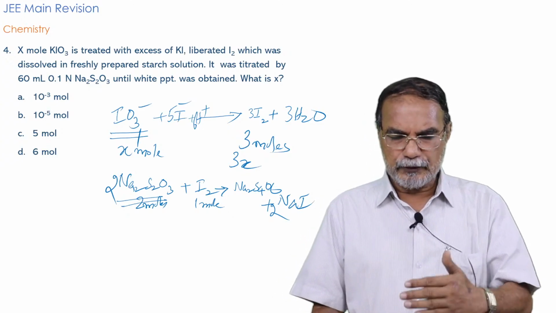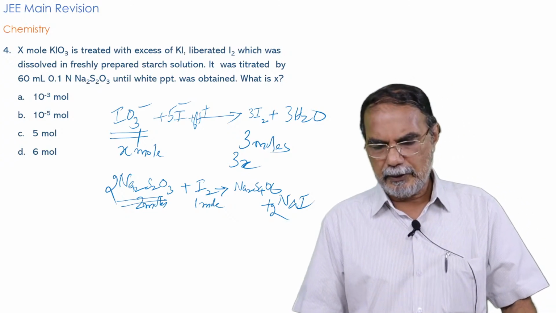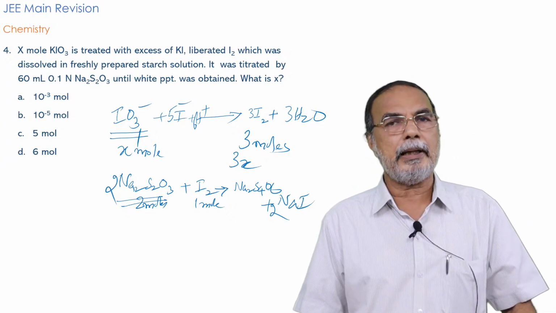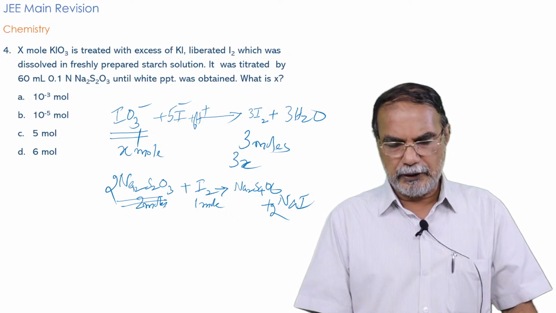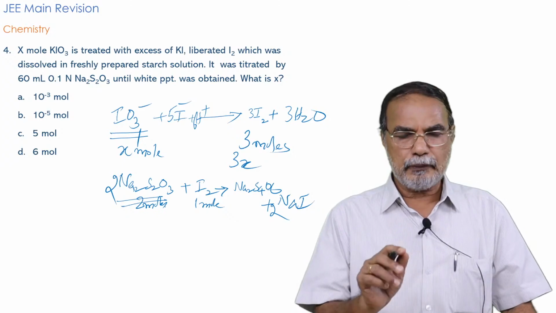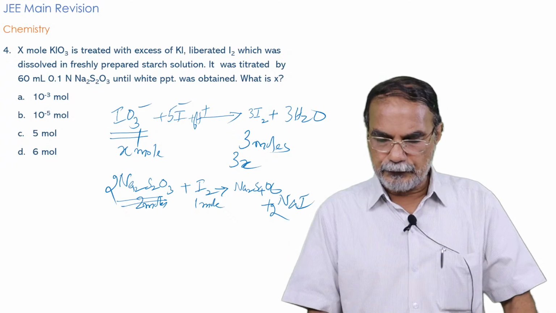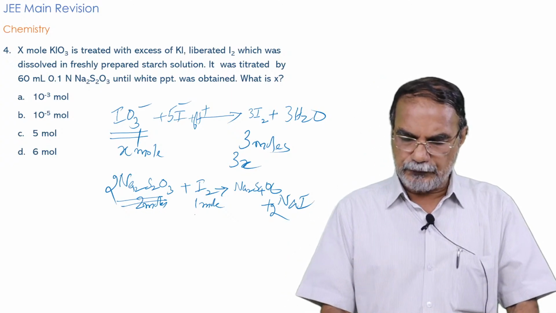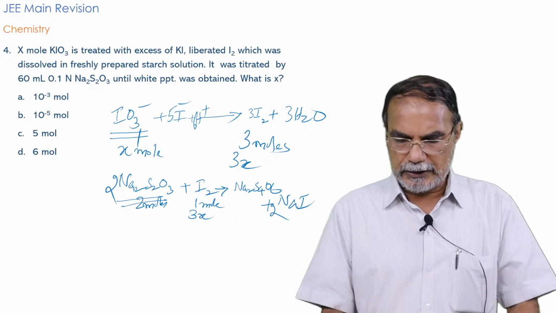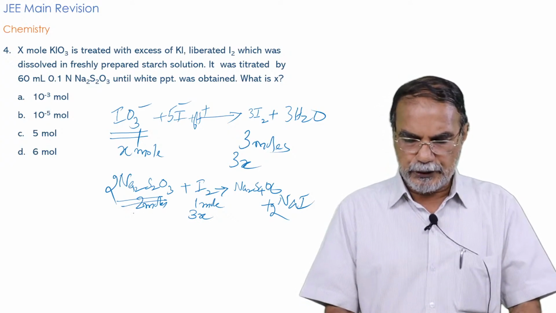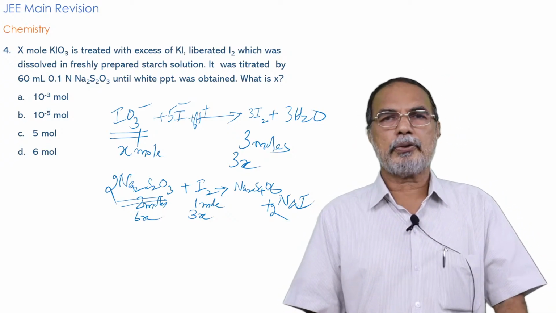And for the second reaction, 2Na2S2O3 plus I2 giving Na2S4O6 plus 2NaI. For that equation, you find 2 moles of Na2S2O3 react with 1 mole of I2. Therefore, if it is 3x mole of I2 that formed in the previous reaction, the 3x mole of I2 will require 3x into 2, that is equal to 6x mole of Na2S2O3.